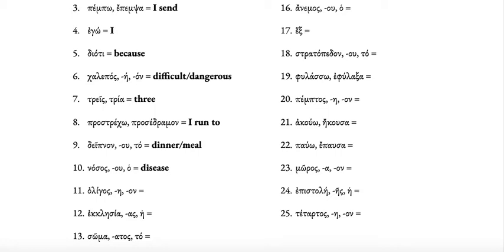Then oligos here, oligos means usually something like small, or if it's plural, it would be few, but in the singular, just small. Ecclesia is an assembly, and later comes to refer to the church as well.